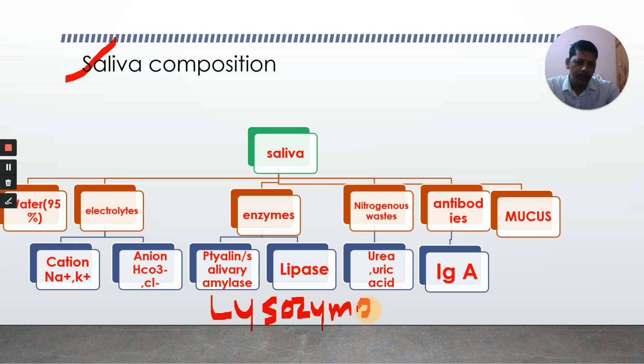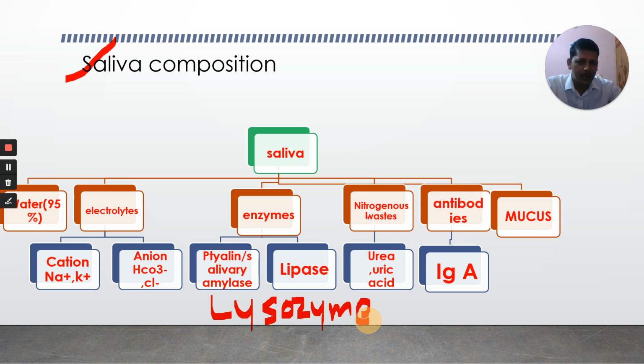That means our saliva is also a part of the defense system. It protects our body from bacteria. This lysozyme enzyme kills the bacteria. And nitrogenous waste minerals are also present in our saliva. What are they? Urea, uric acid.